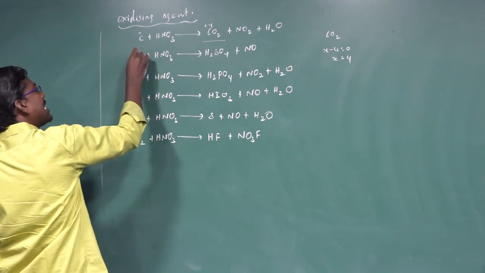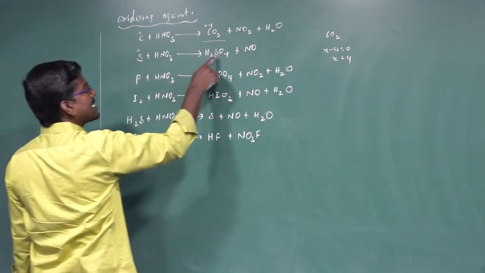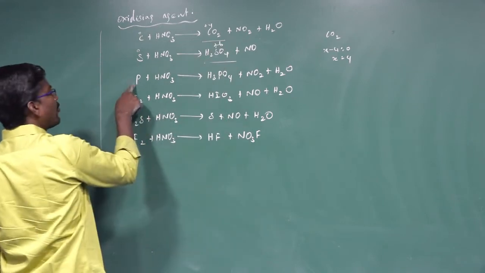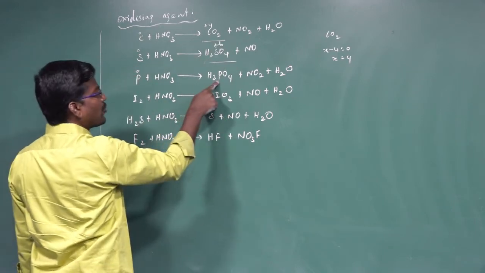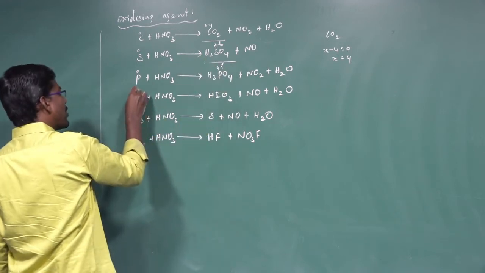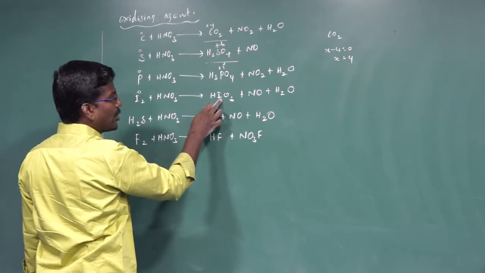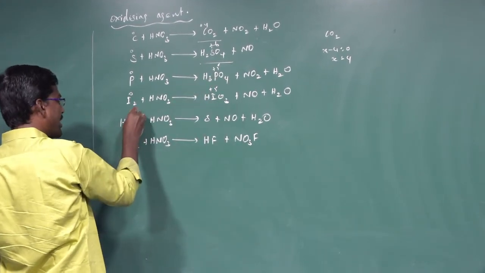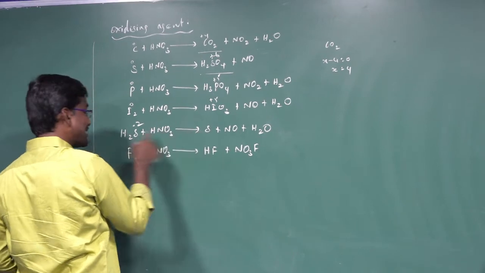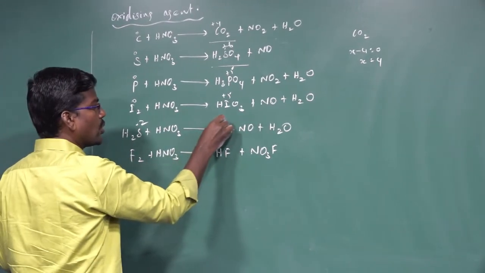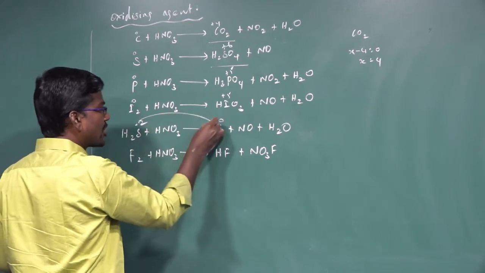What is the oxidation state of sulfur? 0. In sulfuric acid? Plus 6. What is the oxidation state of phosphorus? 0. In phosphoric acid? Plus 5. What is the oxidation state of iodine? 0. In iodic acid? Plus 5. What is the oxidation state of sulfur in hydrogen sulfide? -2. And in elemental sulfur? 0. So -2 is converted to 0.